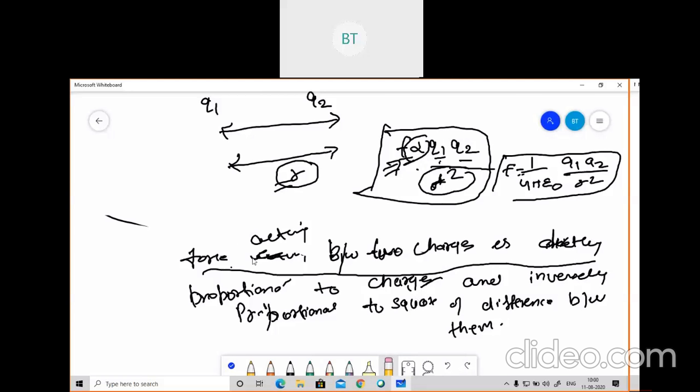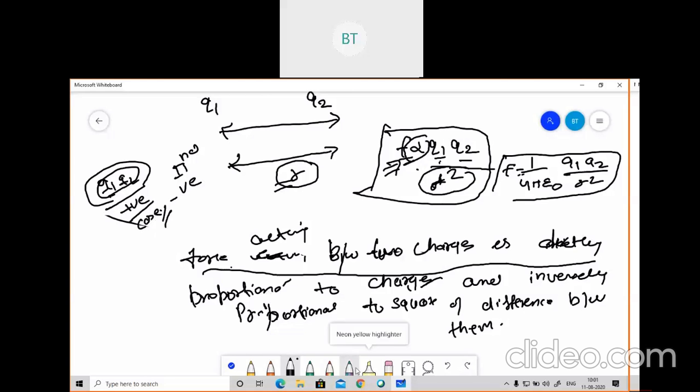Now I will explain two cases: the polarity of the two charges is the same, and the polarity of the charges is different. Suppose we are talking about Q1 and Q2. In the first case, Q1 and Q2 are positive, and in the second case, Q1 and Q2 are negative. These are the two cases I am considering. So let's remove this.